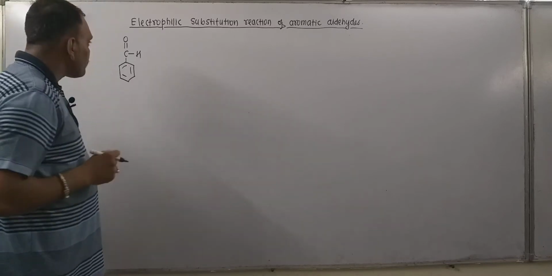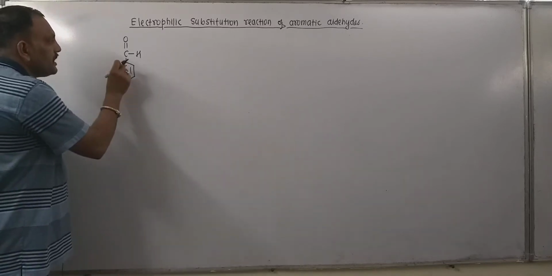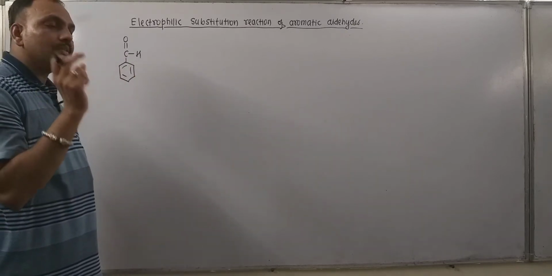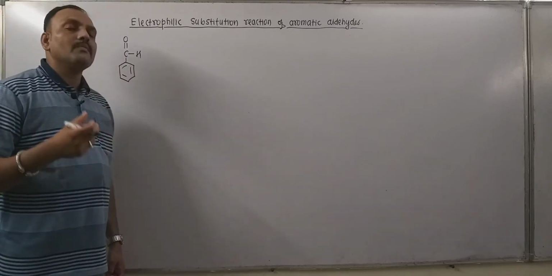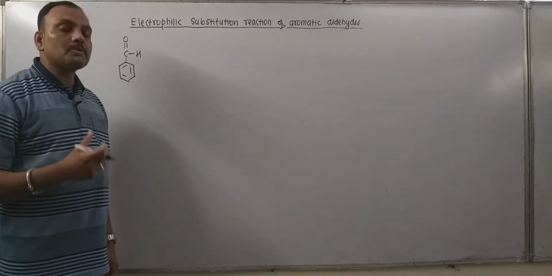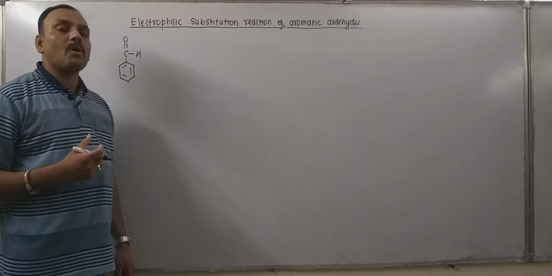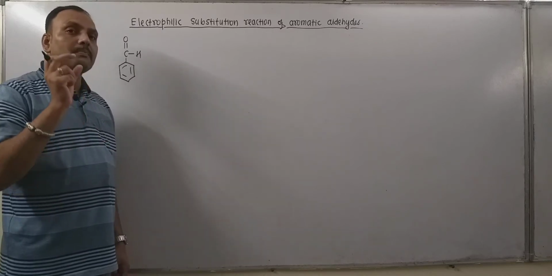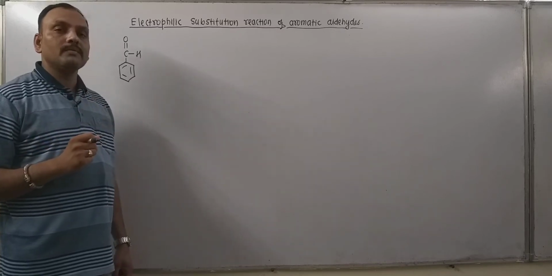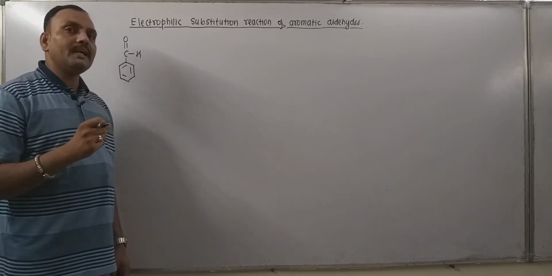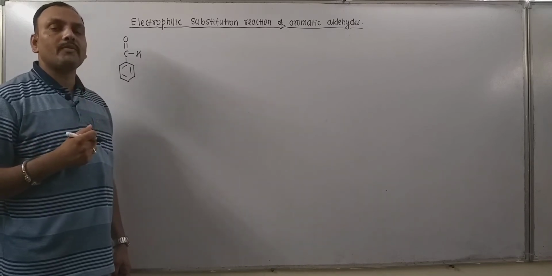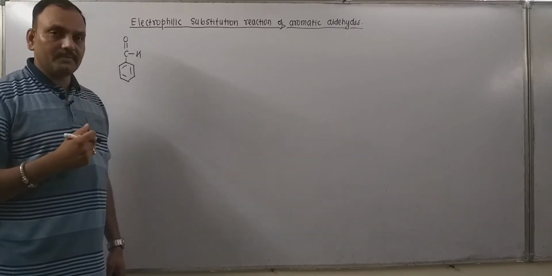Now remember, if the atom which is directly attached to the benzene ring is attached to a more electronegative atom by means of double or triple bonds, then that specific group is said to be a deactivating group, and secondly it facilitates the attack of the electrophile at the meta position.